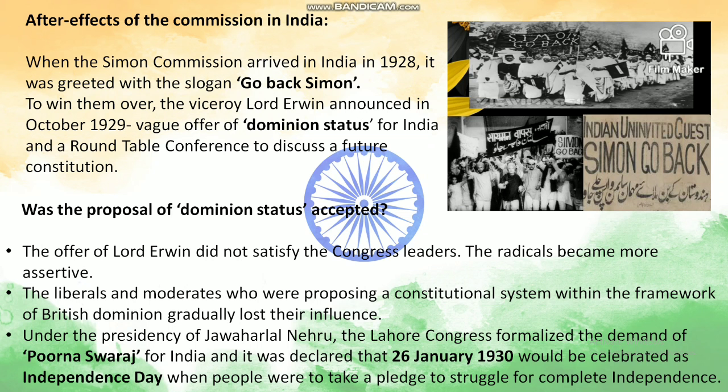So the liberals and moderates who were proposing a constitutional system within the framework of British Dominion gradually lost their influence. Under the presidency of Jawaharlal Nehru, the Lahore Congress formalized the demand of Purna Swaraj for India, and it was declared that 26 January 1930 would be celebrated as Independence Day, when people were to take pledge to struggle for complete independence.